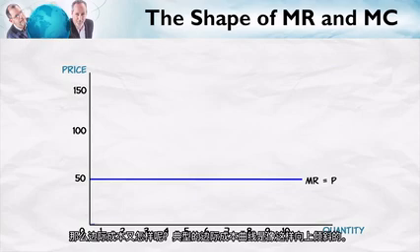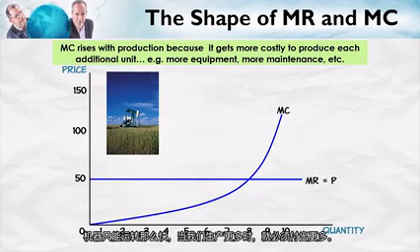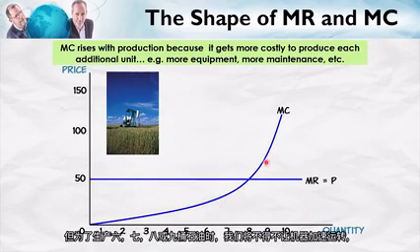Now what about marginal cost? Well, a typical shape of a marginal cost curve would be upward sloping like this. Again, think about our stripper oil well. We can produce more from that oil well, but there's a limit. We can only run it so quickly. We have to push it really hard when we start to produce more. So we can easily produce 3 or 4 units, but in order to produce 6, 7, 8, or 9 barrels of oil from that oil well, we're going to have to run it really quickly.